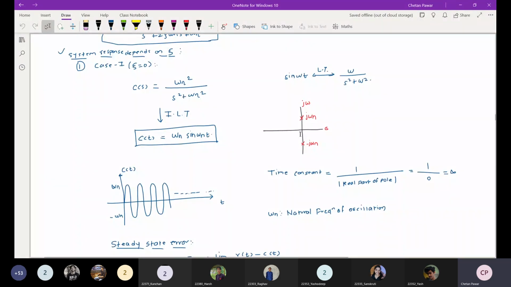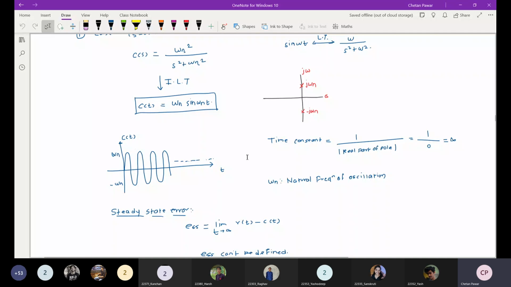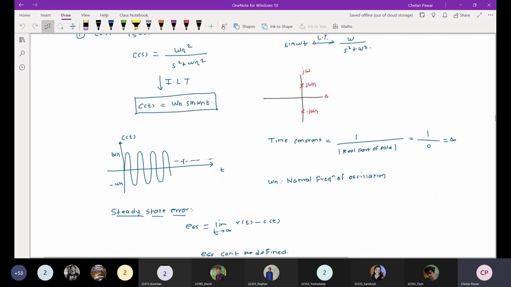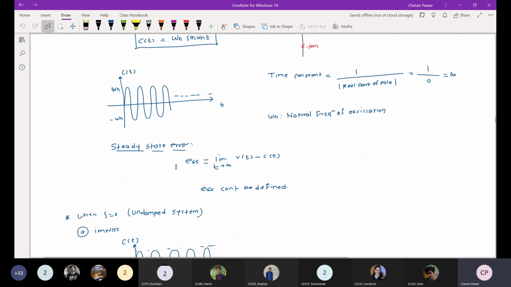And the pole is on the imaginary axis, we have seen that. You can't define the steady state error for this condition. Why? Because the input signal does not exist, and the output response varies between the values omega n and minus omega n. As t tends to infinity, you can't determine the value of this output signal, that is between these two values. So you can't define the steady state error for that system.